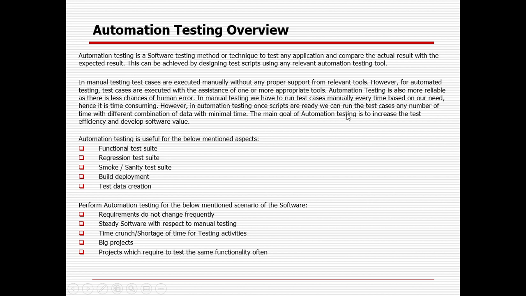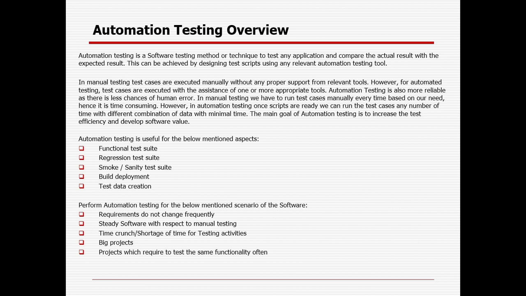The main goal of automation testing is to increase test efficiency and develop software value. Once we develop the script, we can run it multiple times with different data variations. Before starting any automation testing, we need to think about the return on investment, which is nothing but the ROI. If we are not getting a return on the investment, there is no point in doing the automation.